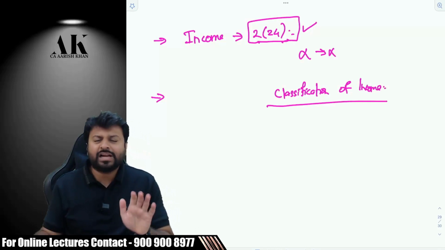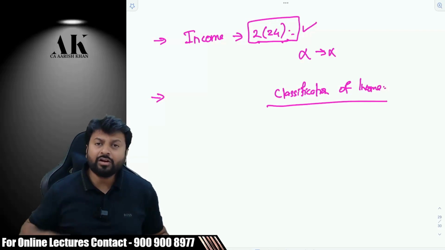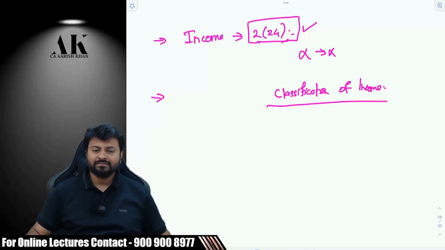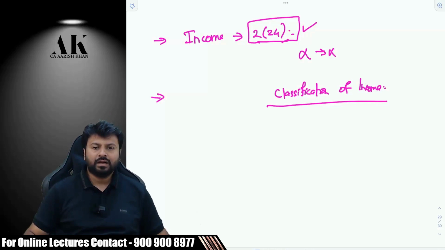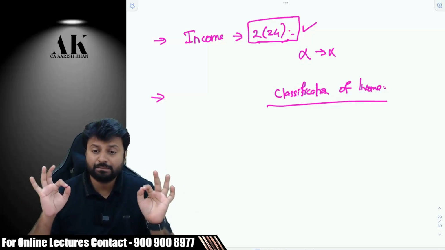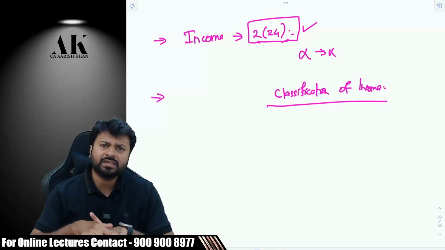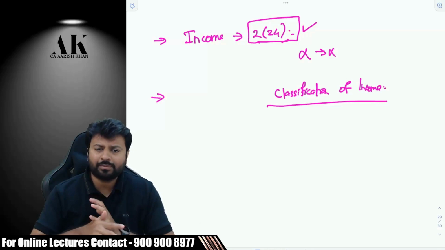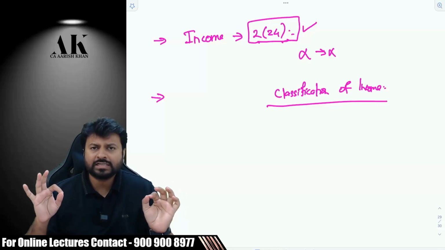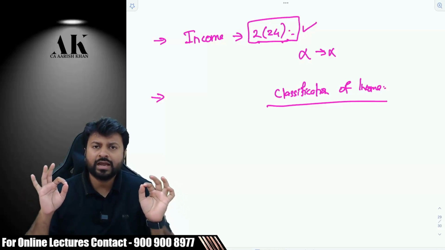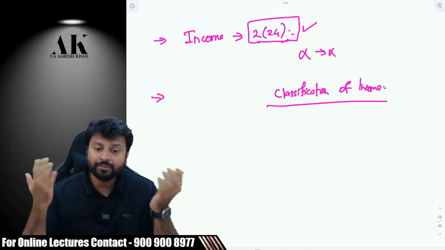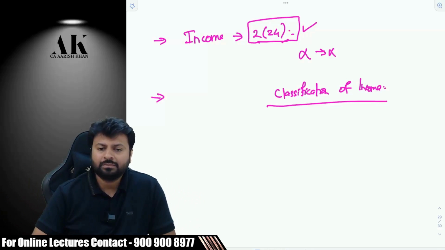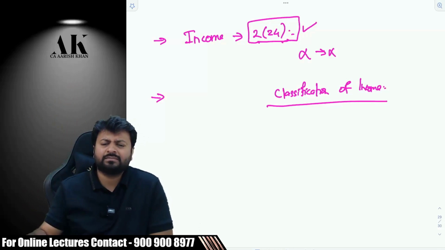Are we supposed to do that or not? We cannot directly jump to computation, na? We cannot do that. We have to do classification. A proper classification is a must. Without a proper classification, you will not be able to do proper computation. Wrong classification would lead to wrong computation and ultimately wrong tax liability, and you can invite the department's notice at your end. Proper classification is absolutely necessary.